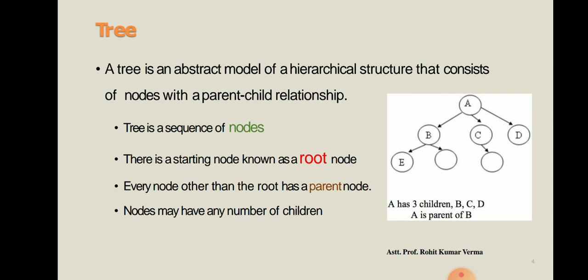Fourth thing that we have learned, a tree is a sequence of nodes. Dear students, whatever you are seeing in the form of circles, these are all our nodes, and the arrows that connect the nodes are known as edges, or sometimes these are known as connection lines.